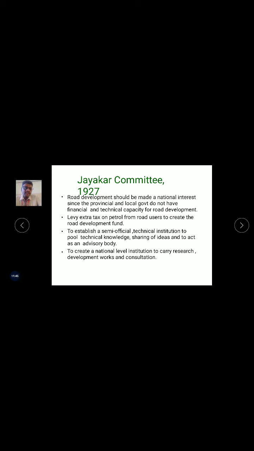In the year 1927 they formed the Jayakar committee, where the provincial and the local governments were involved, meant specially for the financial statement, that is, the financial and technical capacity of road development. For the development of roads, this committee was formed at the financial level. The extra tax on petrol and the usage of roads all come under this committee. To establish the semi-technical institute, by their knowledge and their advice, developments were taken up by this Jayakar committee.